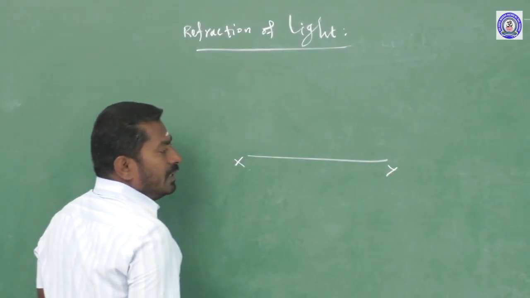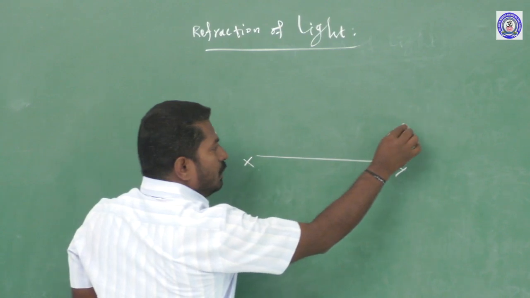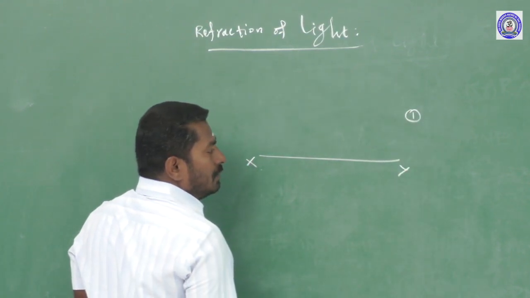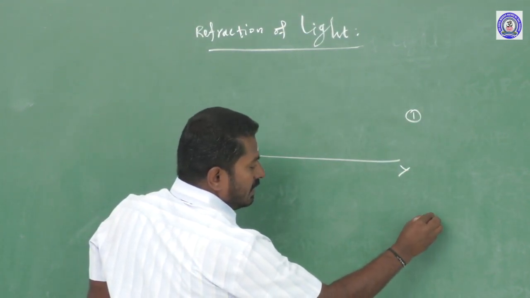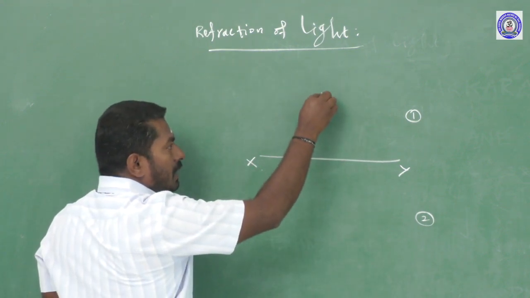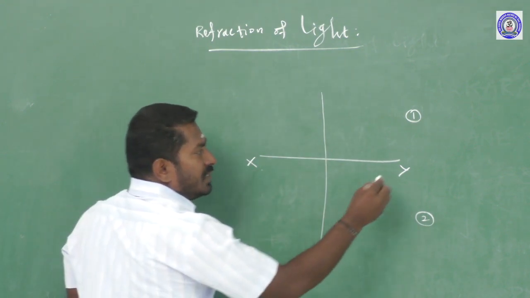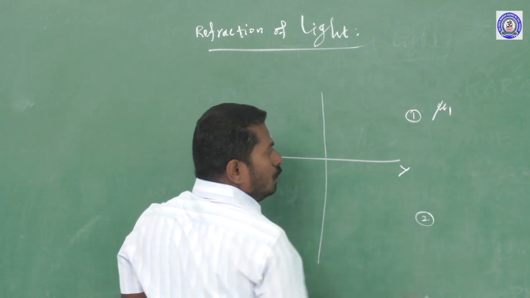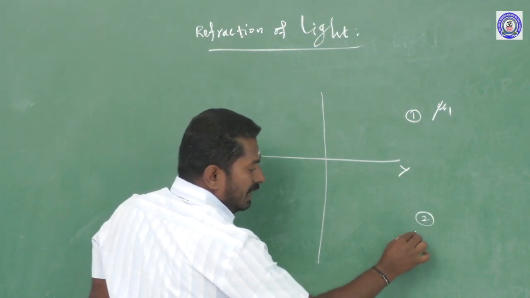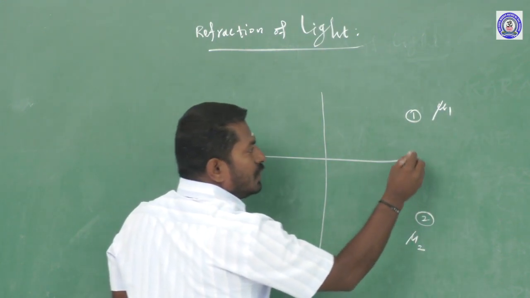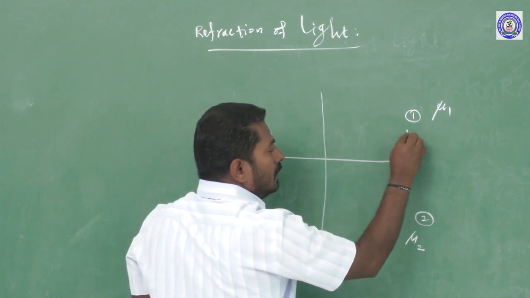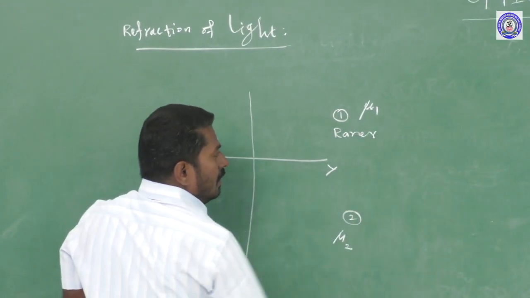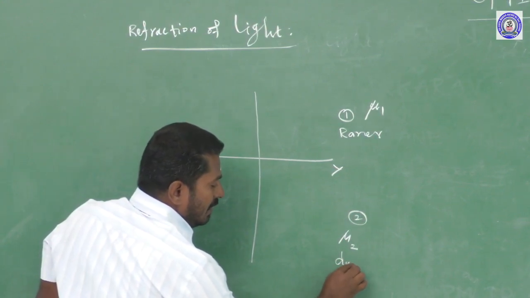XY is the surface. Above the XY surface is the first medium. Below the XY surface is the second medium. A normal is drawn to the surface. The first medium has the refractive index mu1, the second medium has the refractive index mu2. The first medium is a rarer medium. The second medium is a denser medium.